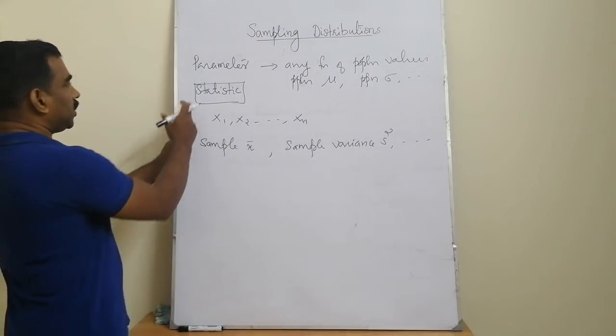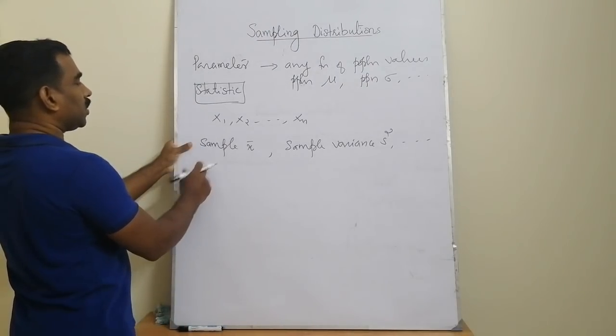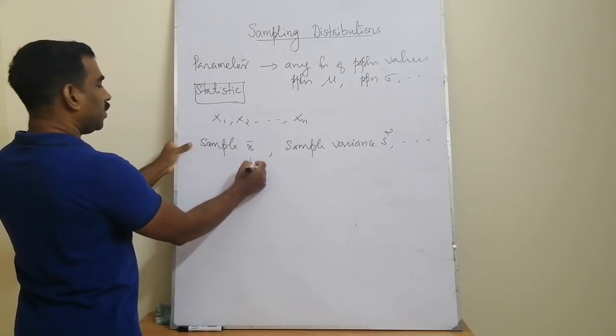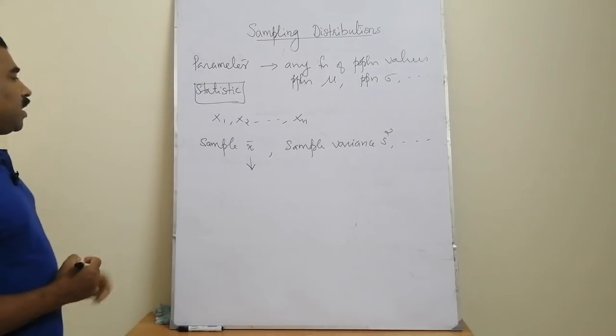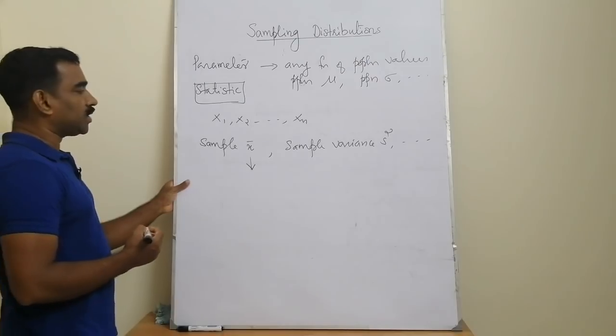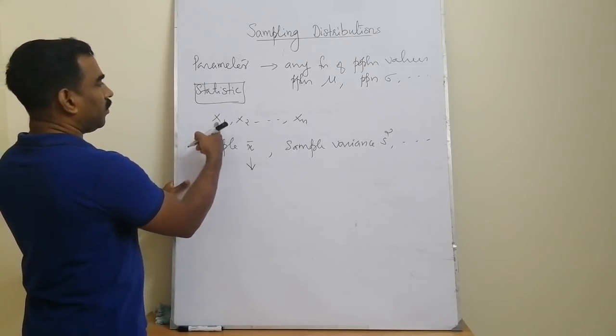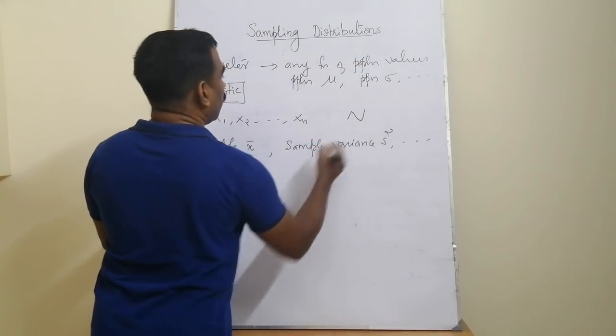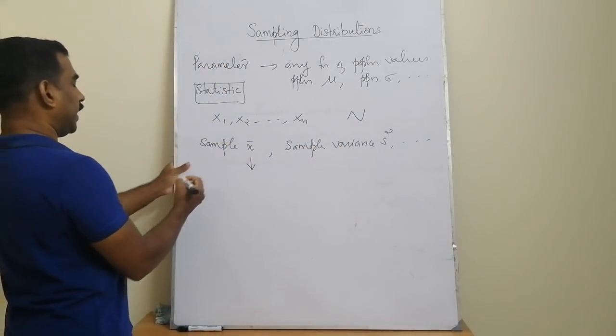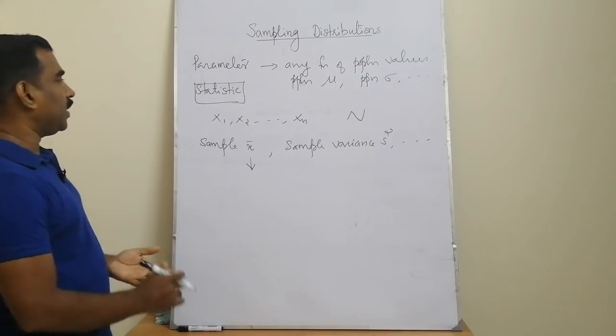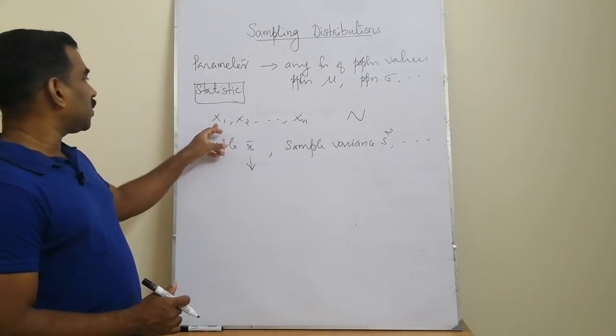This statistic has some distribution because each of the values of this calculated figure, that means the sample mean, can be treated as a new random variable. For example, for a finite population of size N, we can draw a sample of size n, and in many different ways we can draw samples.